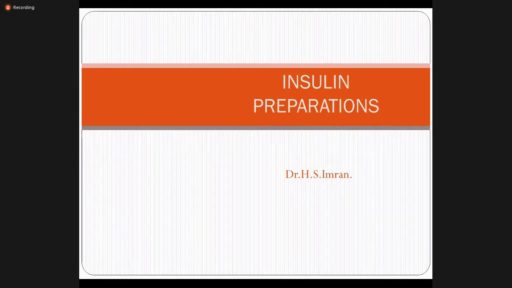Okay, our today's topic is insulin preparations, right? And I think all of you know about the importance of insulin. Insulin is released from the beta cells of the islets of Langerhans in the pancreas. And when is insulin released? This is an important question, right?